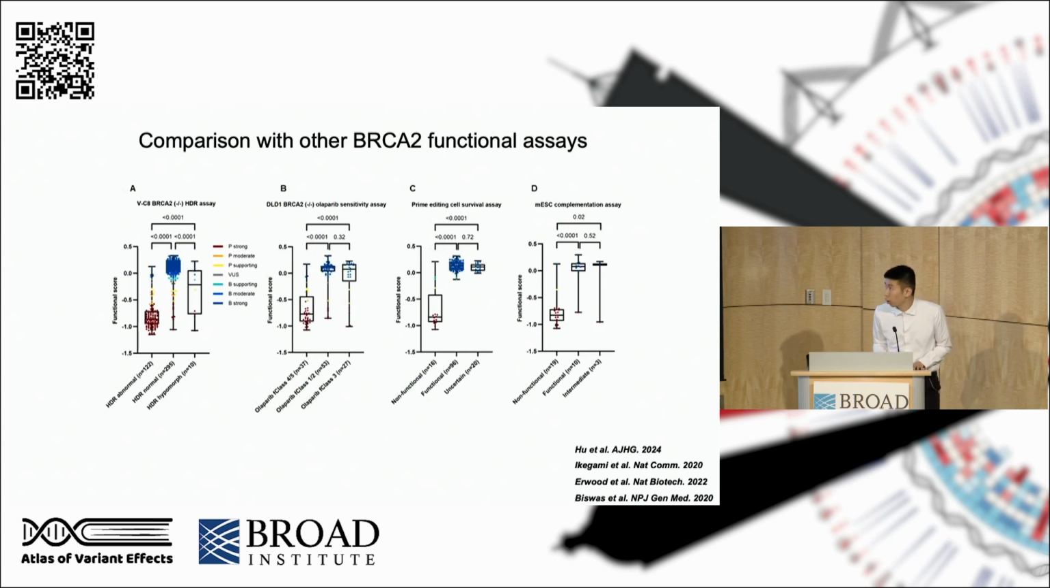We then compared our MAVE results to 4 other published individual functional assays. As you can see, our MAVE data were able to differentiate the functionally abnormal variants versus functionally normal variants across all 4 individual assays with significant difference.